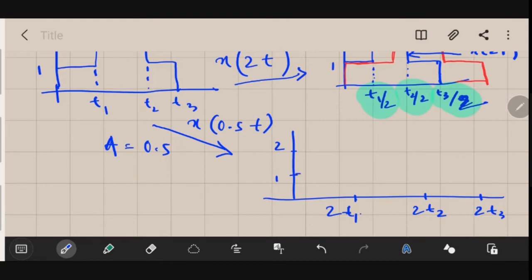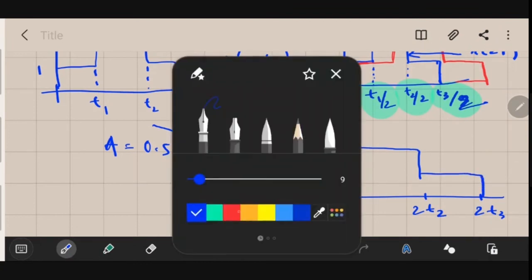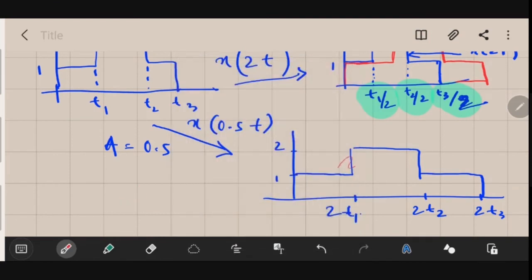So the signal will look like this. Now, if we compare this signal with the original signal, which is your x of t, the original signal will look like this.